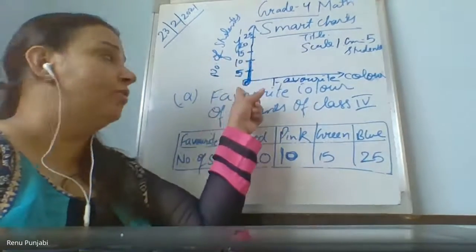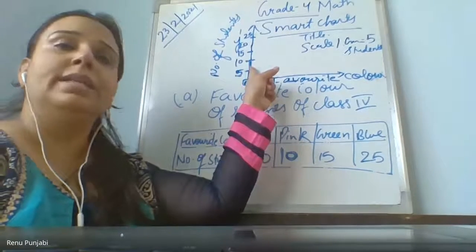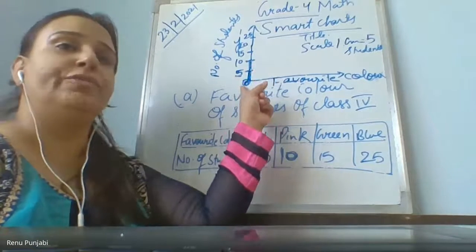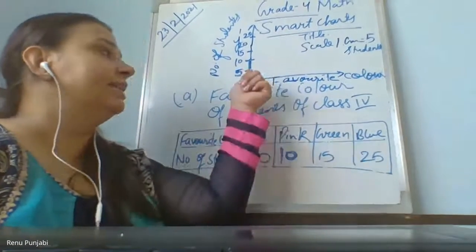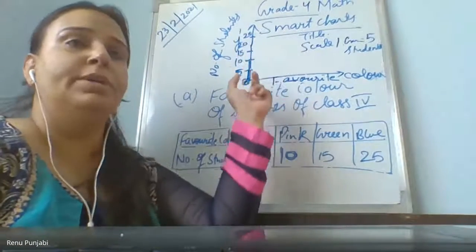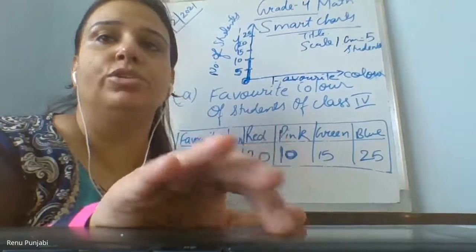Look here on my board where I have put the zero. Your zero is coming up here. That is wrong. You start putting your zero from here. Got it? Show me thumbs up only. Correct it now. When you correct the zero, all your units, all your numbers will change. Please shift them and draw the bars again. Your bars also will shift.